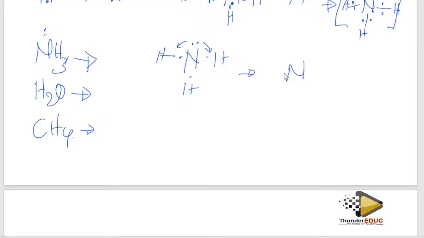When it tilts, it pushes this hydrogen down because of this strong intramolecular force of attraction, the one found inside the molecule. So it pushes it a little bit down, and this one pushes just a bit up like that. And then which shape is formed here? It forms what you call the trigonal pyramidal.